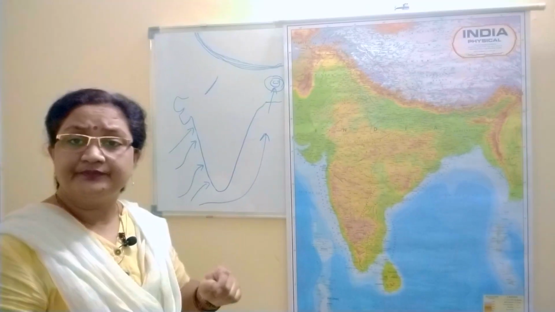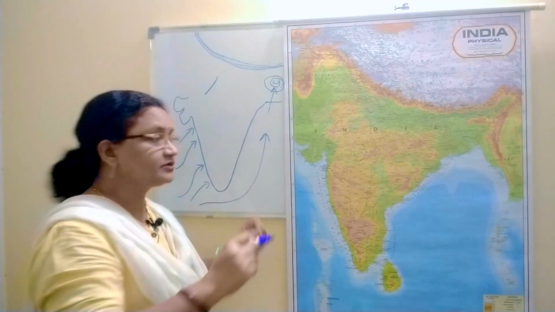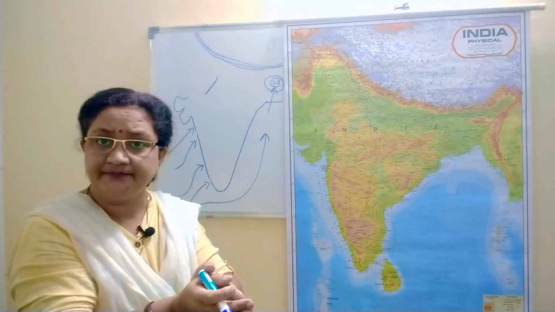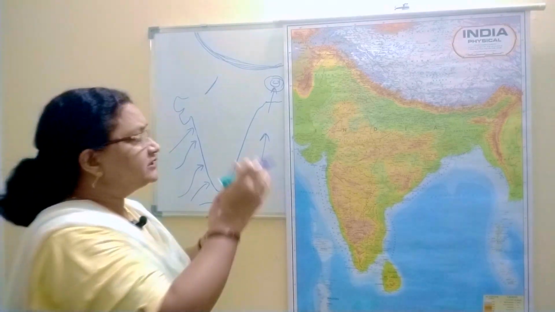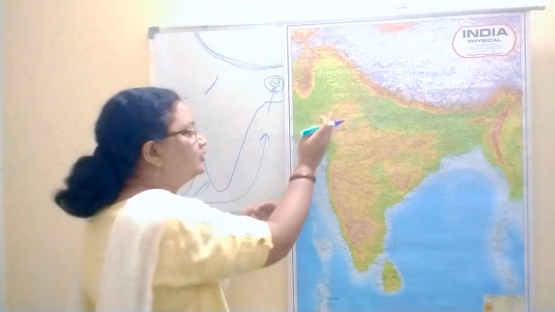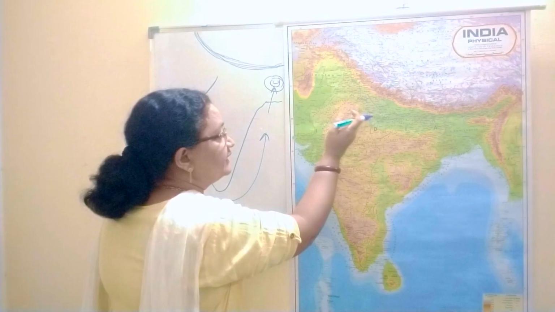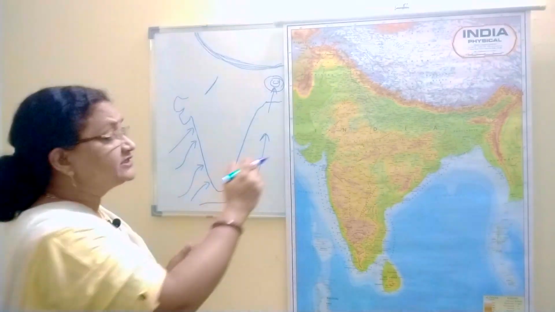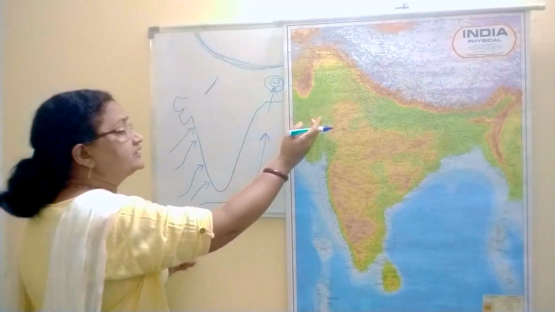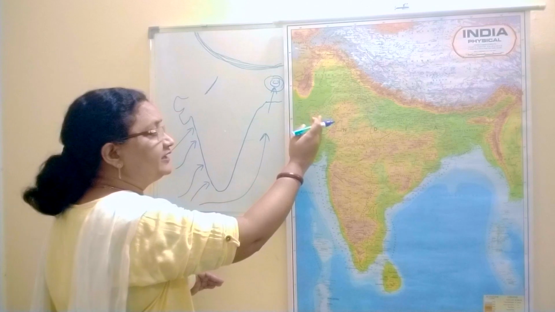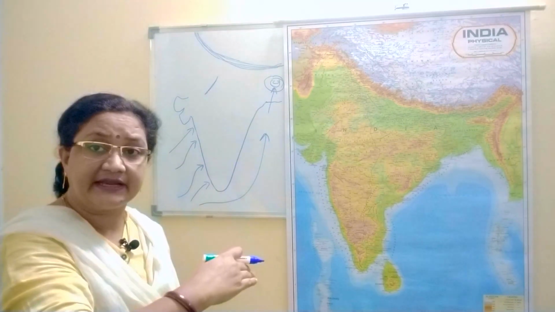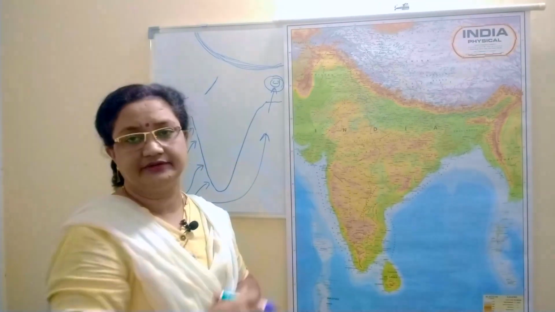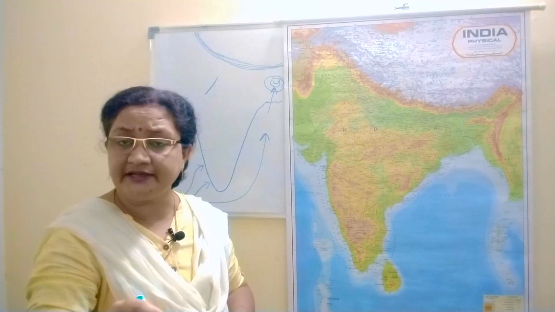As these winds reach the extreme western side of the northern plains of India, they cause very little rainfall over the eastern side of the Aravalis. But the western side of the Aravalis is lying on the leeward side, so that area doesn't get any rain by this wind.